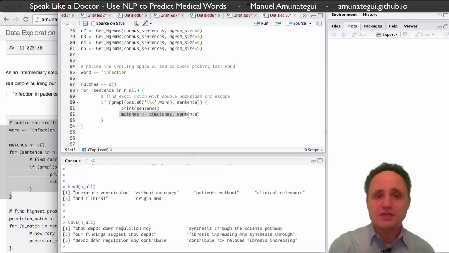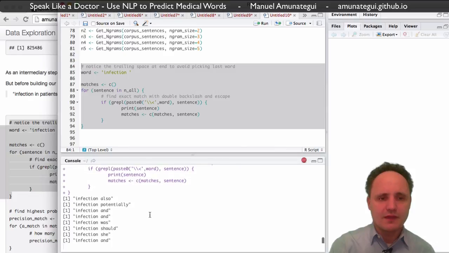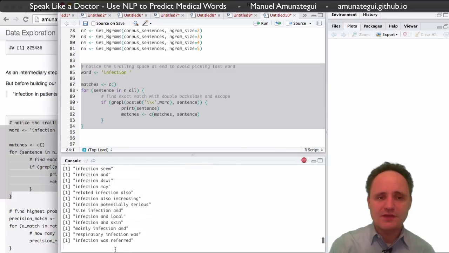And then we just stack all our matches together. Let's run this to see how it works. And it's actually printing them out. You see it's finding quite a lot of matches.